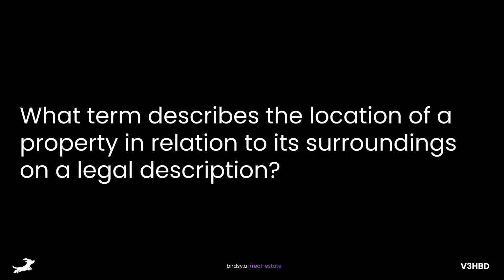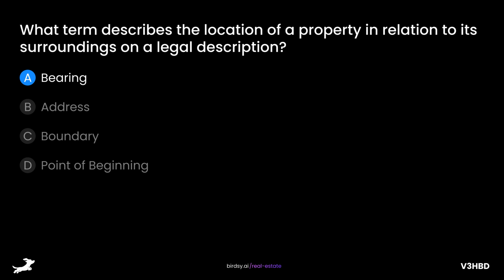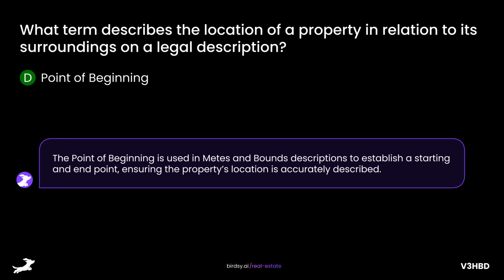What term describes the location of a property in relation to its surroundings on a legal description? Is it A, bearing, B, address, C, boundary, or D, point of beginning? The answer is D, point of beginning. The point of beginning is used in metes and bounds descriptions to establish a starting and end point, ensuring the property's location is accurately described.